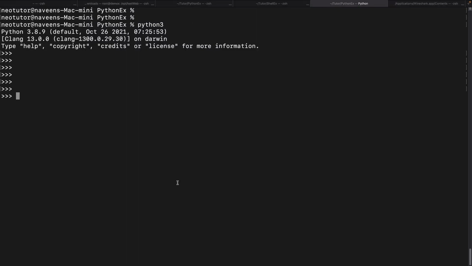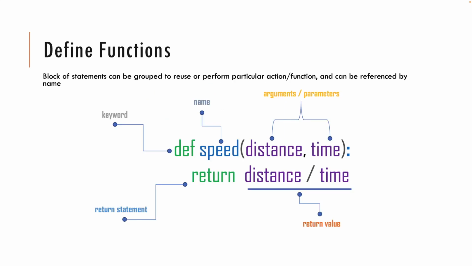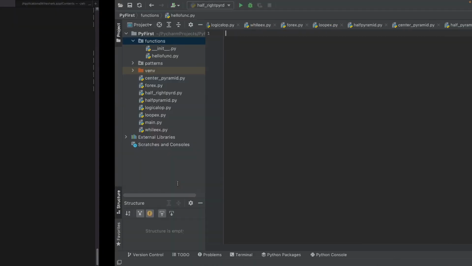Let me define speed. Speed is the distance traveled by a body in a certain time. So I need a distance and time.